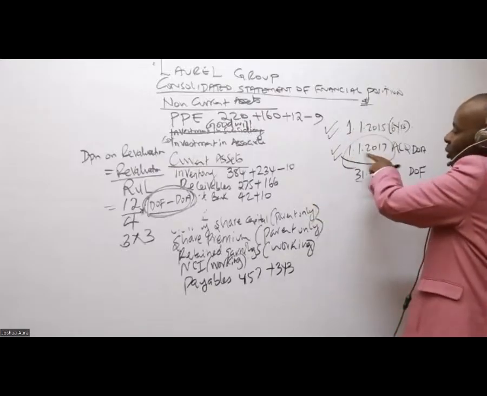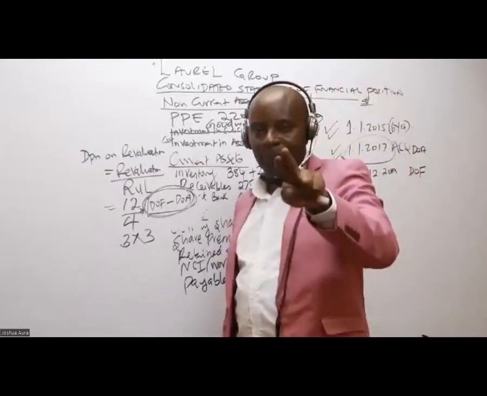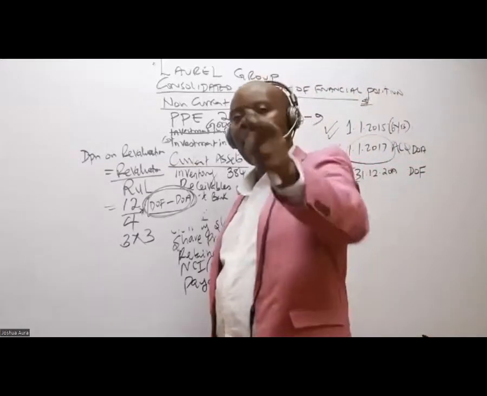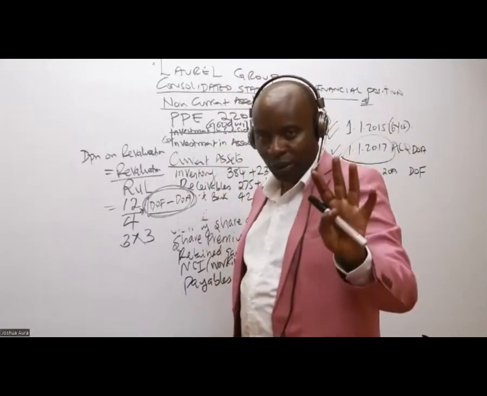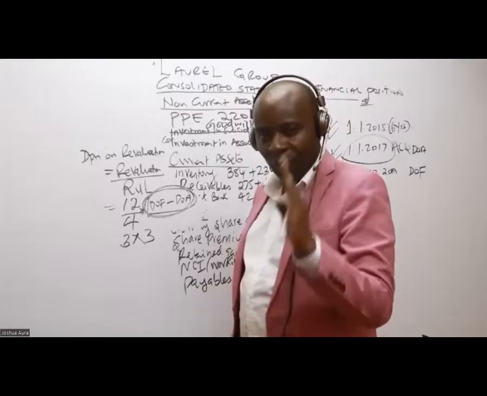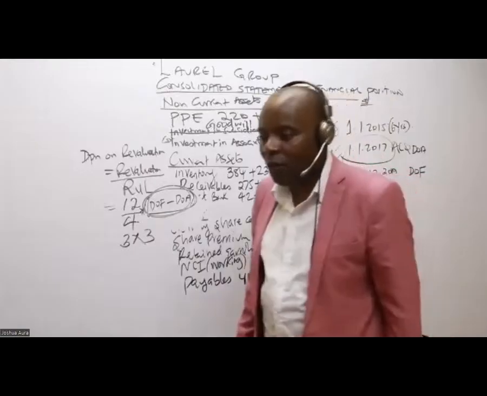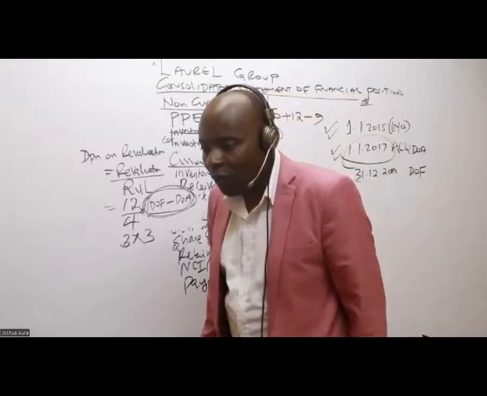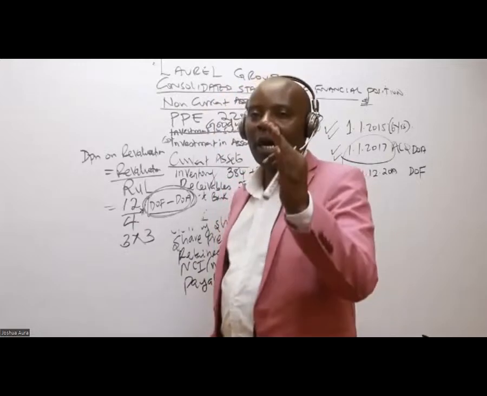Don't count 2017 because it's the beginning. So by the time we are doing revaluation, already 2 years have lapsed. So the remaining useful life will be 4 years, because it is 2 gone out of the 6. That's how I got 12 over 4, which is 3 per annum.